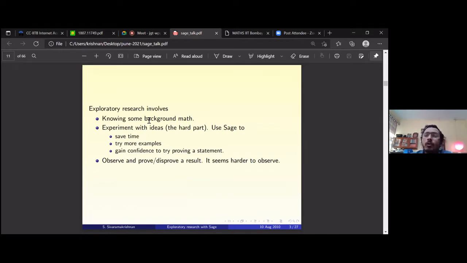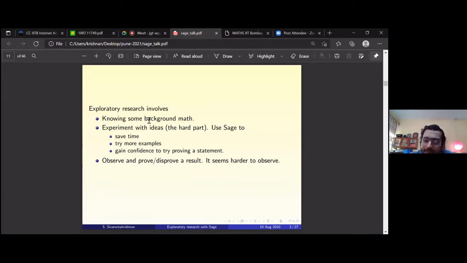And when you're not sure, which is the case most of the time, most of us are not sure. I have never heard of somebody who has an idea and is looking for a problem to apply it. Always, we have problems which we are unable to solve. We are after something, some statement that seems to be true. We've tried a few more examples, it seems to be true, but we don't know how to prove it. That seems to be the case always. Universally, that seems to be the case.